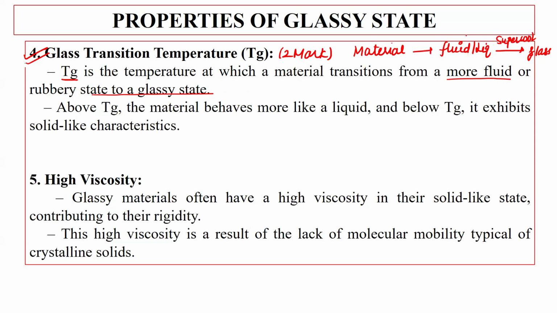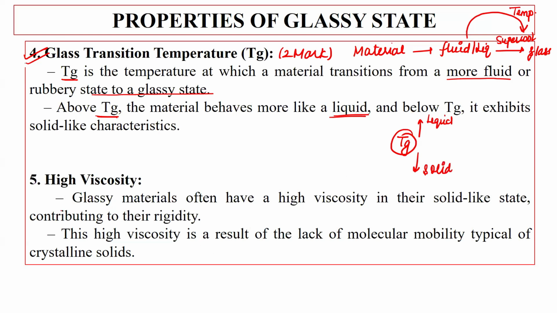So this transition when material is turning from a liquid or fluidy state to the glassy state, at that temperature, whatever temperature you are doing this process at, that temperature is known as glass transition temperature. Tg is the temperature at which material transitions from more fluid to glassy stage. Okay, and above Tg, above glass transition temperature, all the material behaves like a liquid. If you take any Tg, glass transition temperature, and if you go above it the material will be in liquid state, and if you go below it the material is having solid like characteristics.